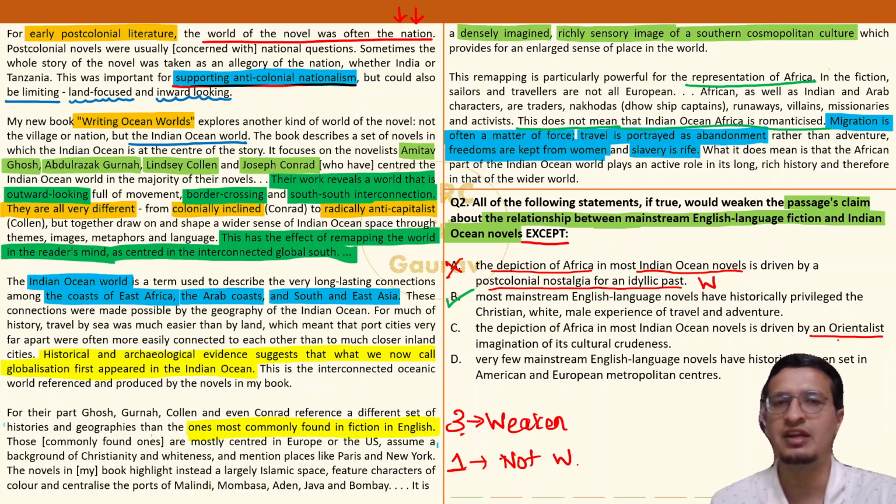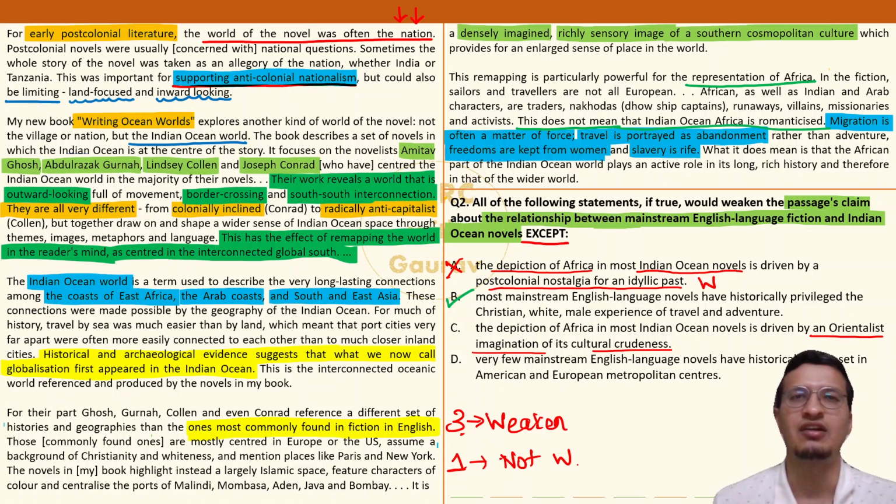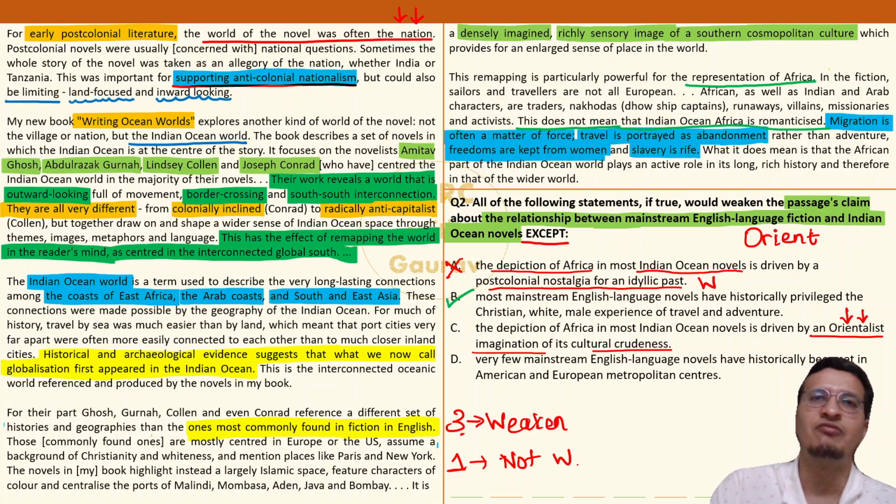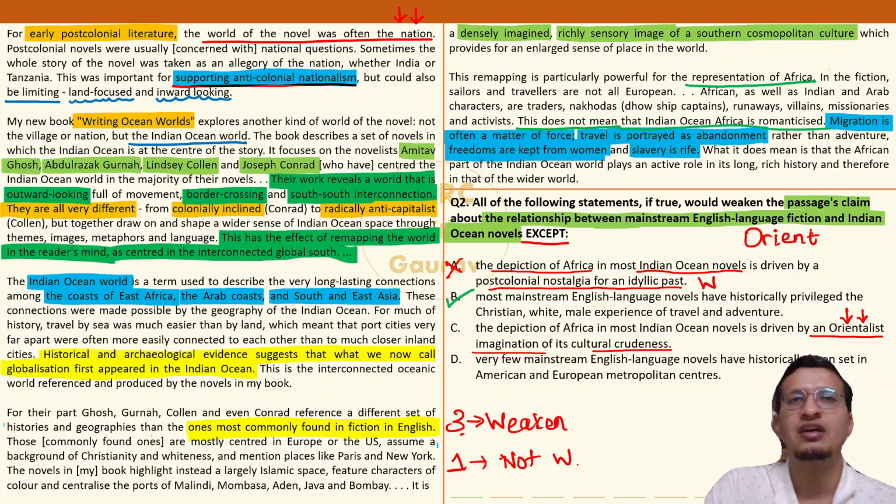Okay, it is driven by an Orientalist imagination of cultural crudeness. Now this is a slightly unfair way of making an option. Why? Because you need to know what is meant by Oriental. Okay, Orient with the capital O. Now this is not the fan company, by the way. For some people who might be aware, its ads used to come. If I recall correctly, Dhoni used to do the ad for Orient fans. But what is meant by the Orient and Oriental? European Western countries used to refer to China, Japan, Korea as the Orient, whatever. Okay, effectively the eastern part of the globe. Some people extrapolated it to include complete China, even India also. Ideally, India is not part of it, but yes, you can understand. Oriental, Orient means the way a Western person looks at Eastern countries, we can call that an Oriental view.